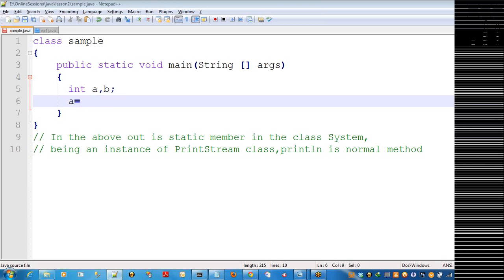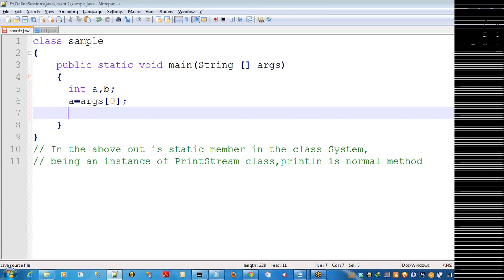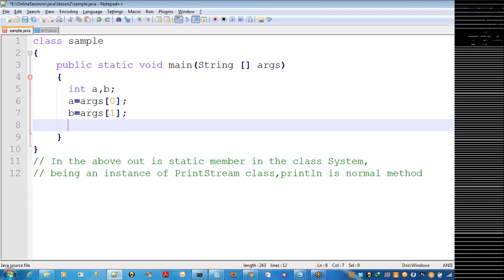If I'm not converting, what happens? I can assign args of 0 directly. Now args of 0 is a string type, but I assign it to numeric data. Then I assign the second argument. Now I try to display the sum of these two.